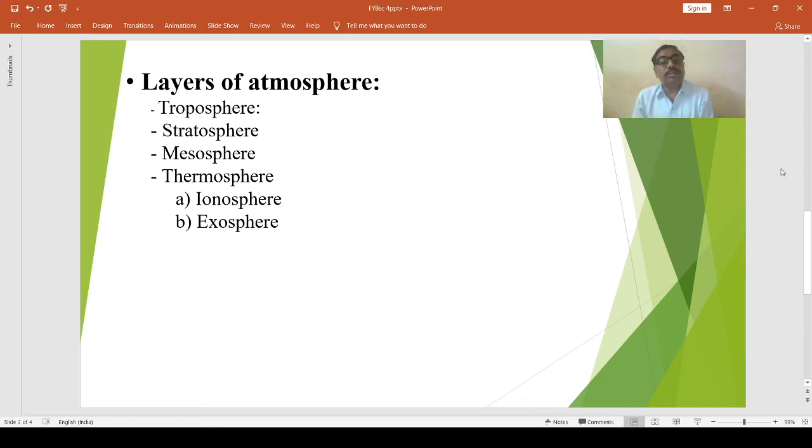Then the next layer of atmosphere is the thermosphere. The part of the atmosphere beyond the mesopause is known as the thermosphere. Temperature increases rapidly in this layer with increasing height. It is estimated that the temperature at its upper limit is very high.